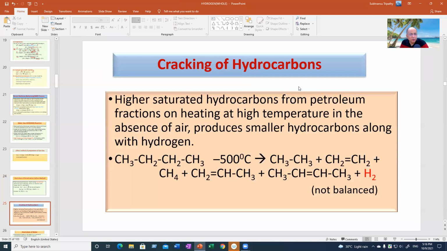Now cracking, you'll be knowing in organic chemistry very soon, that when a higher hydrocarbon like butane, pentane, hexane from the petroleum fractions is heated at a high temperature in absence of air, then it will crack down, break down to simpler alkanes and alkenes along with hydrogen. Hydrogen is a byproduct in every cracking reaction of higher saturated hydrocarbons, right?